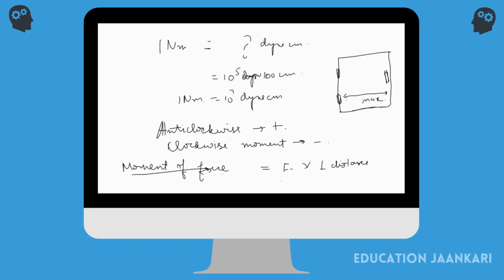But if I have the handle at the center, my perpendicular distance from the hinges has decreased. So in that case, to have the turning effect, I'll have to apply more force. And if your handle is at the hinge, you will not be able to move it at all. Because the perpendicular distance is zero, and however much force is applied, multiplied by zero will equal zero only. That's not going to cause any turning effect, or any torque.